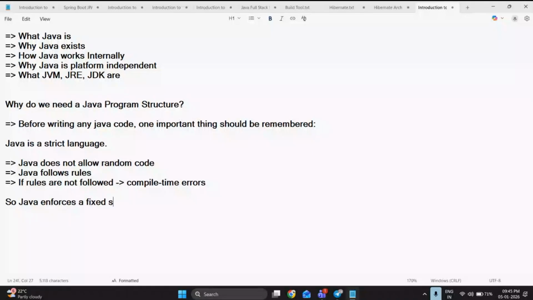Clear, guys? So why do we need a Java program structure? Because Java is a strict language, it does not allow any random code, and Java follows some rules.